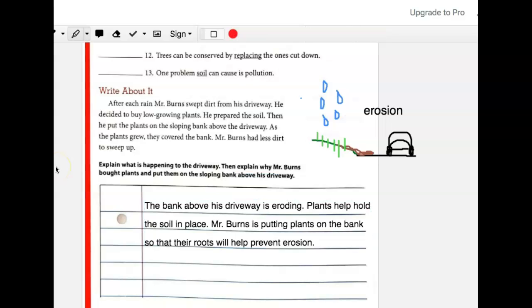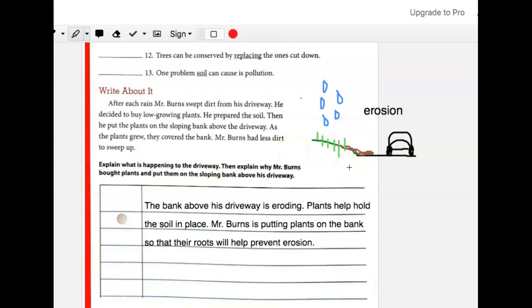So you can write something like this as your answer. You can explain that the bank above his driveway is eroding. That's why he's getting this dirt after each rain. And after he puts the plants on the bank, those roots of the plants help hold the soil in place and now he has less dirt.